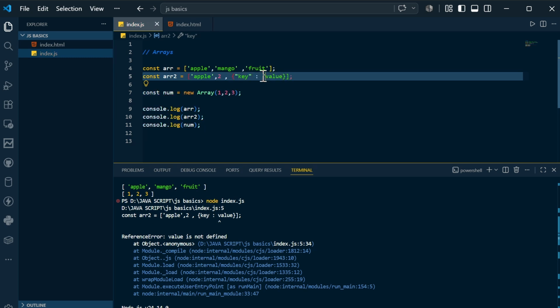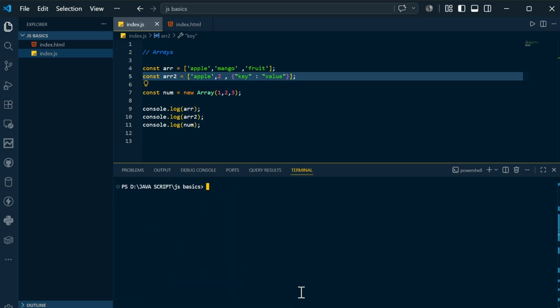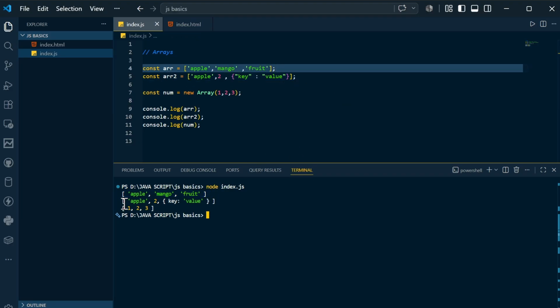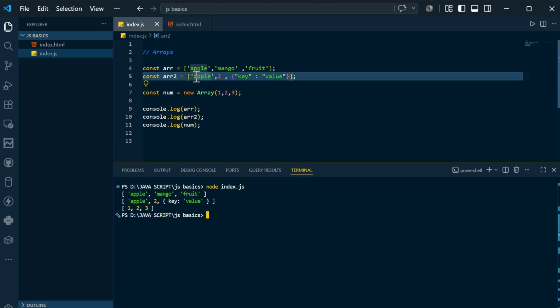Okay, you need to mention the key value in this way, otherwise you are going to get undefined. You can clear the terminal and print that. You can see it is saying apple, mango, fruit because that is array 1, and it is saying apple to key value because this is array 2. This is one data type, this is another number data type, this is the object data type, and you are able to print all the stuff in array 2.